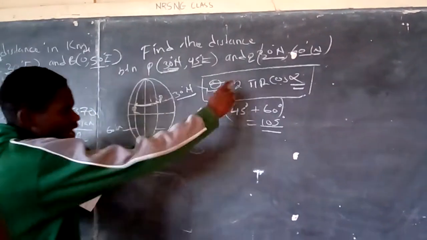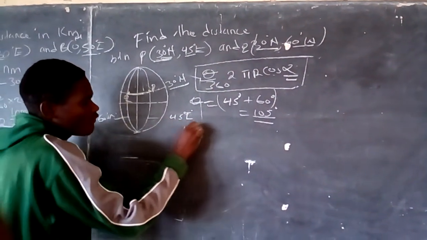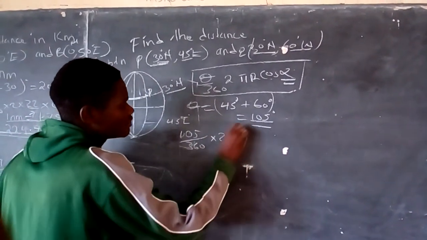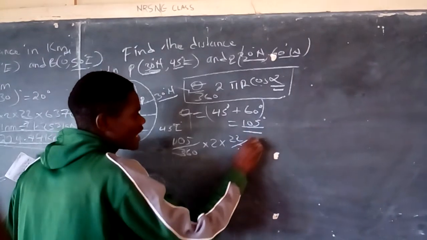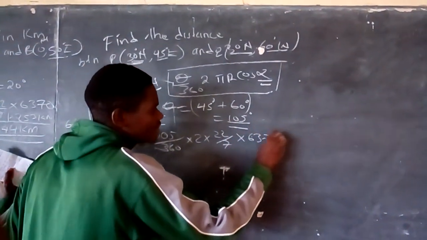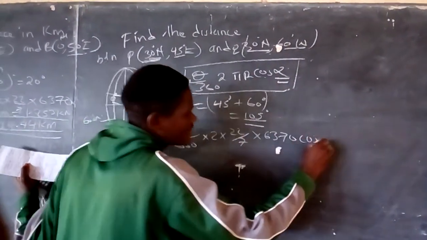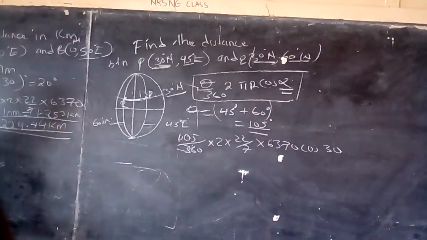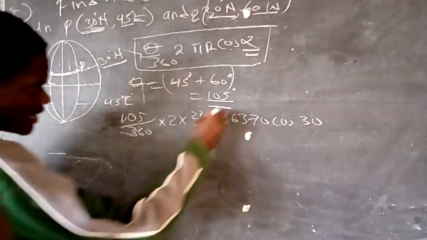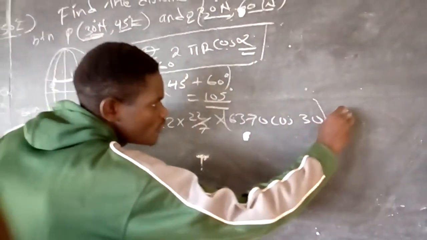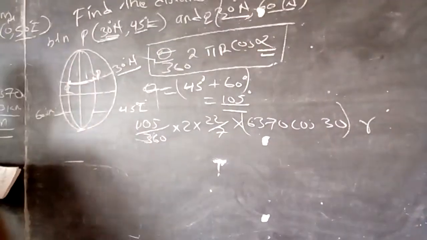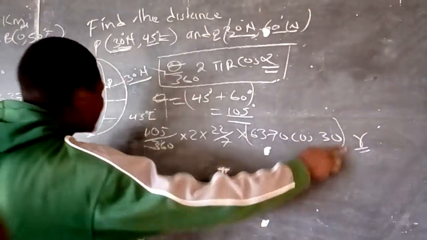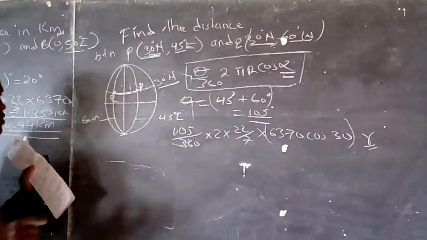Now to get the distance, it will be theta, which is 105 degrees, over 360 times 2 times 22 over 7 times 6370 cos alpha, and alpha is 30, cos 30. Now this part here, 6370 cos alpha, is always the same as r. This is the radius of the small circle. If you calculate all this, it will give you the radius of that small circle.